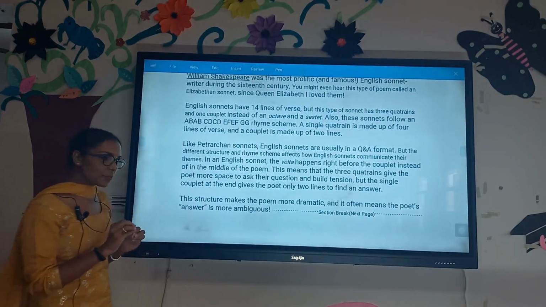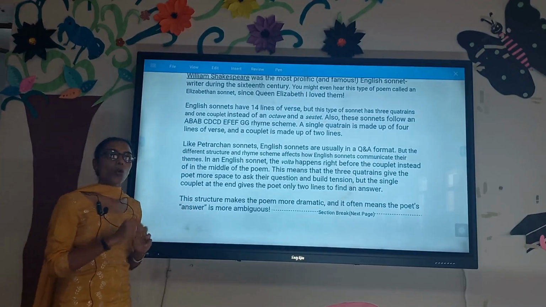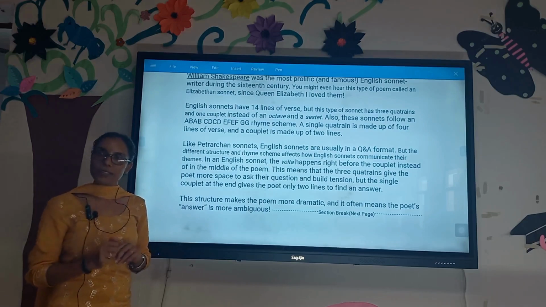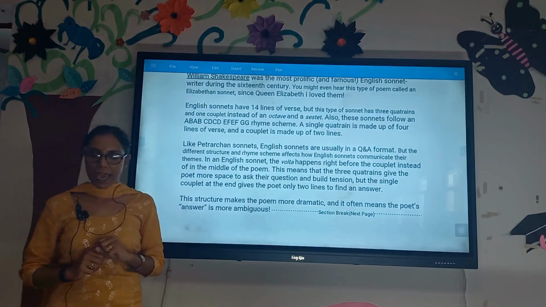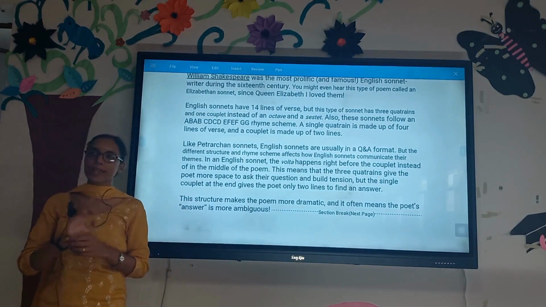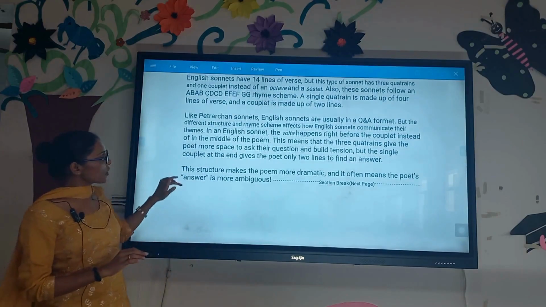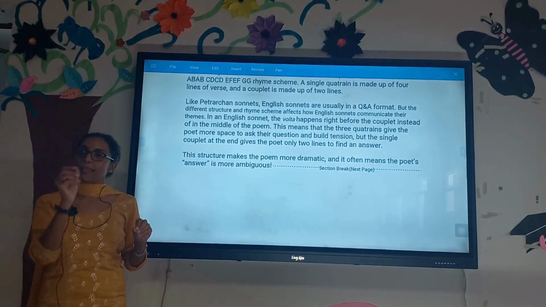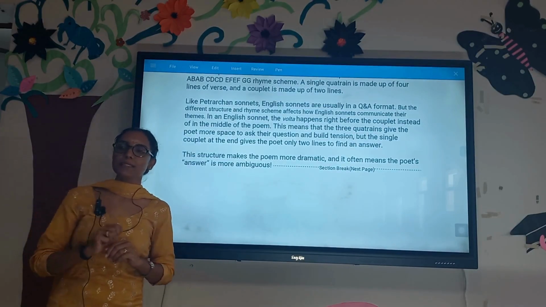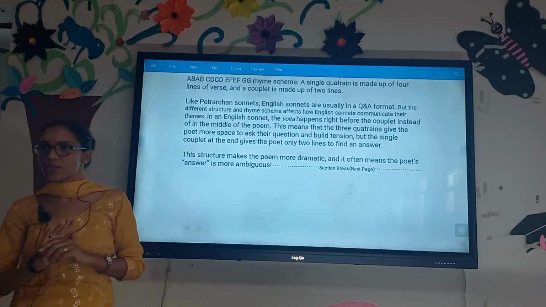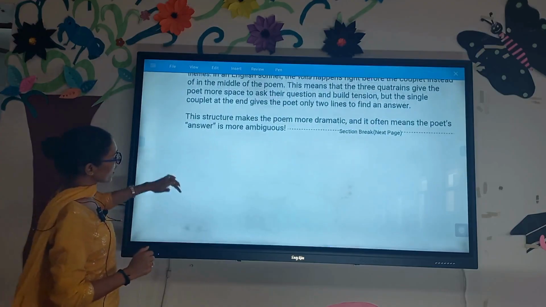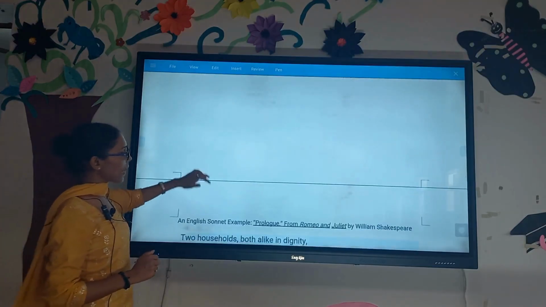The major difference between the earlier one and this one is that where the Italian sonnet had an octave and sestet, this Shakespearean sonnet will have 3 quatrains. A quatrain is something which has 4 lines in it. Okay, so the Shakespearean sonnet has 3 quatrains, and the remaining 2 lines are known as a couplet. A couplet has 2 lines in it. So, a Shakespearean sonnet has 3 quatrains and 1 couplet, and each quatrain has its own rhyme scheme.